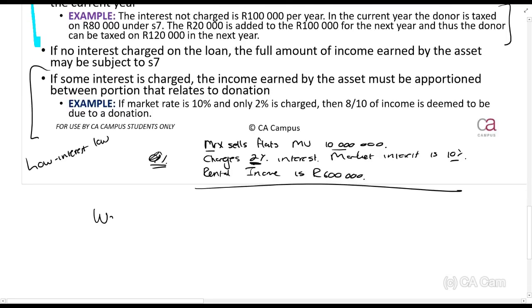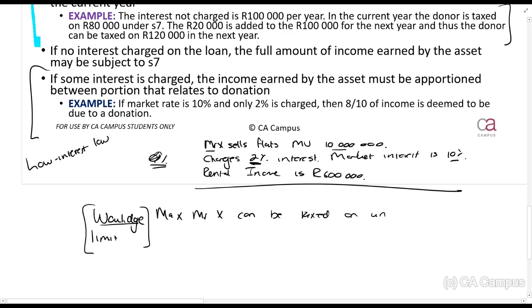Now, the same concept applies here. The court case, the Woulidge limit. That's what the court case said. Again, guys, I'm just using it in case you see it, but this is the limit. The maximum that Mr. X can be taxed on under Section 7 is the interest forgone.